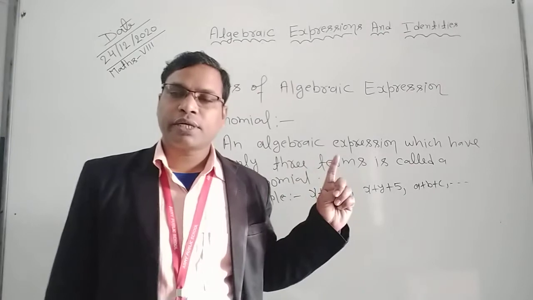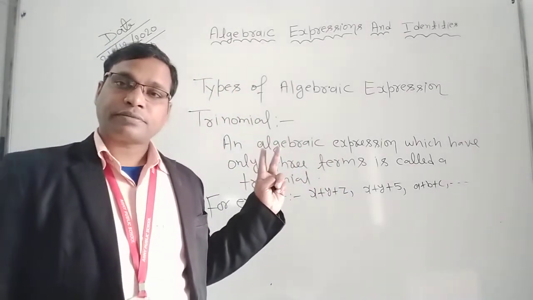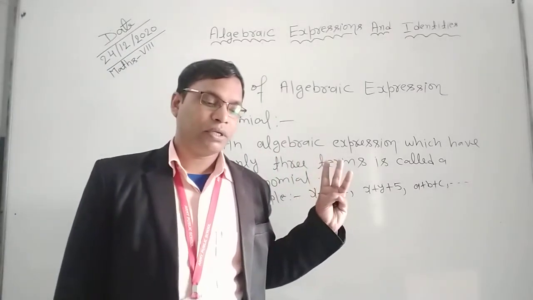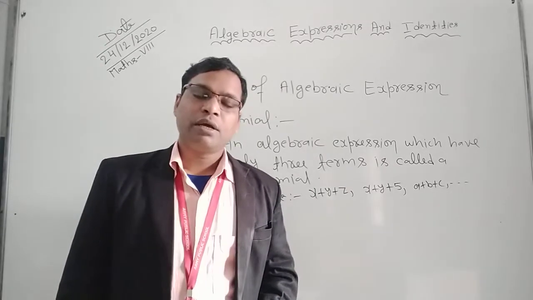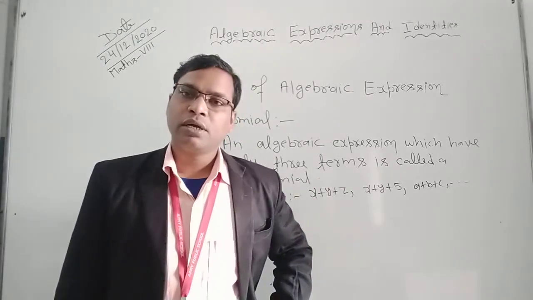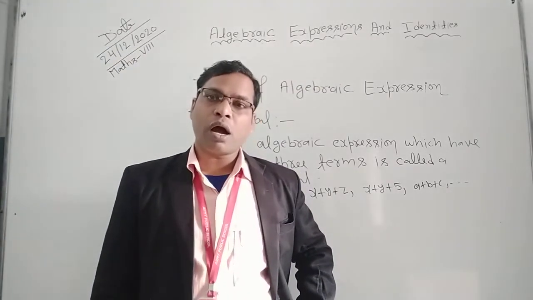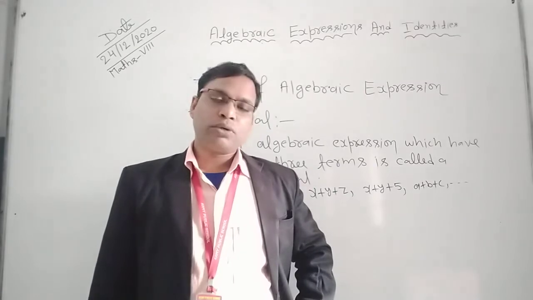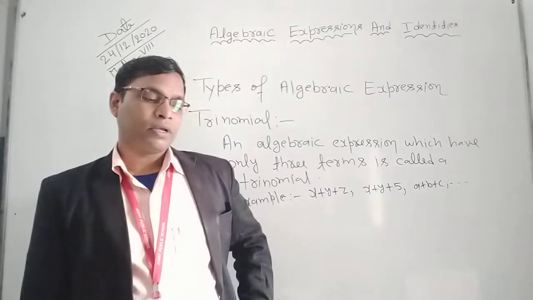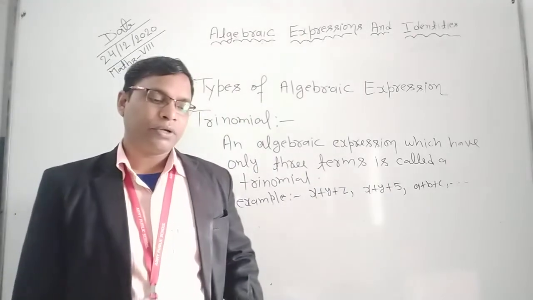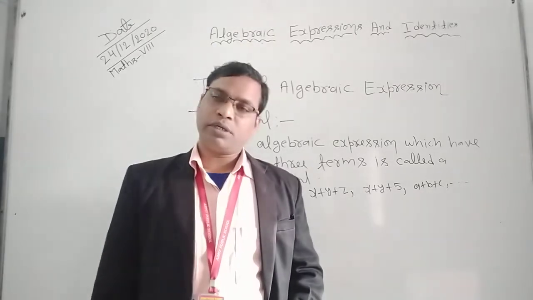For one term you can say monomial. For two terms you can say binomial. For three terms you can say trinomial. Now the next type is multinomial. What is a multinomial? An algebraic expression having two or more terms is called a multinomial. Okay.